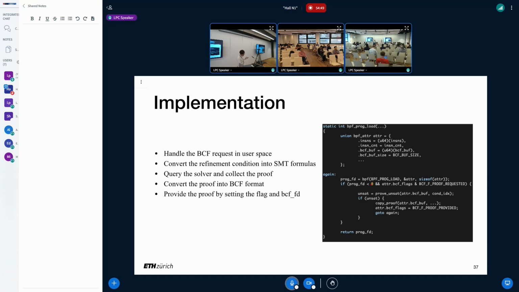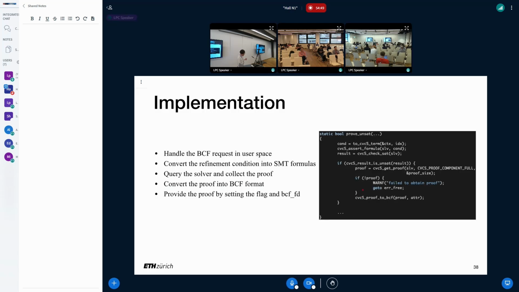And then after the verifier rejects your program, you check the flag to see if a proof is requested. If it's requested, you can read the buffer, get the condition, translate it to whatever formula you want, and finally copy your proof to kernel space. Users will typically use CVC5, because CVC5 has better support for proofs. So currently I use CVC5. I use it to translate the refinement condition to a formula, and then convert the CVC5 proof to the kernel internal format and load it into the kernel.